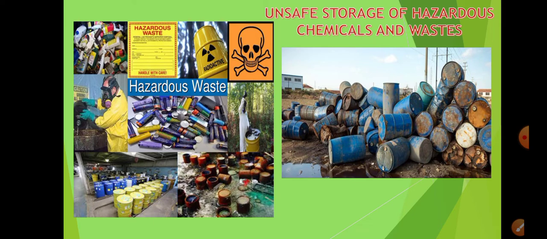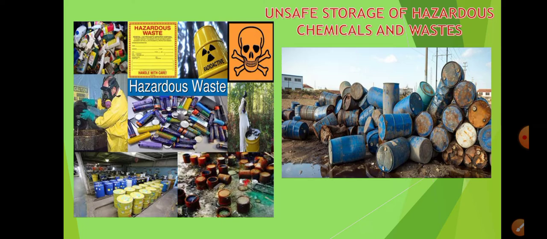The next one is unsafe storage of hazardous chemicals and waste. You can see from the picture that the hazardous waste, the one that is very much dangerous for our health, if it is not properly stored, then it can leak out, and it is very dangerous, and it is polluting your soil.